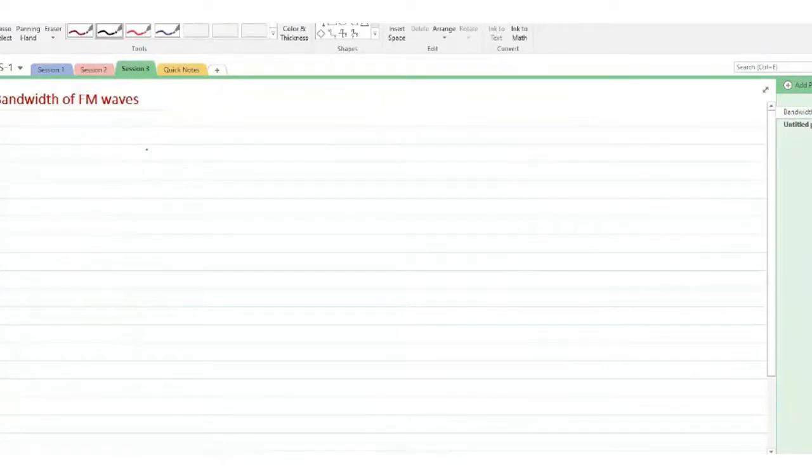So before I begin with the spectral analysis of FM waves, first we need to consider what we are going to assume in this case. The first important criterion is that we assume single tone modulation. What do we mean by single tone modulation?